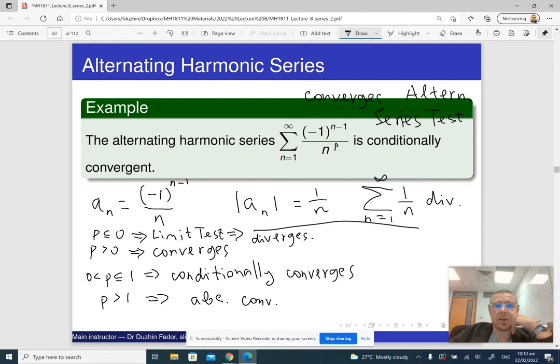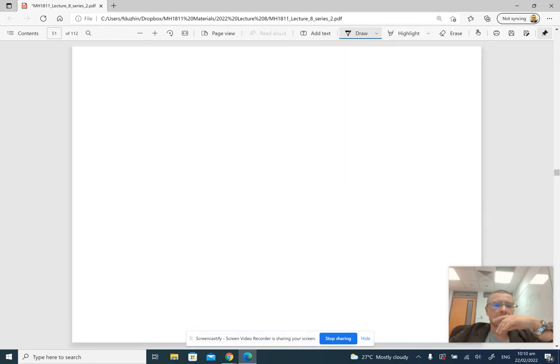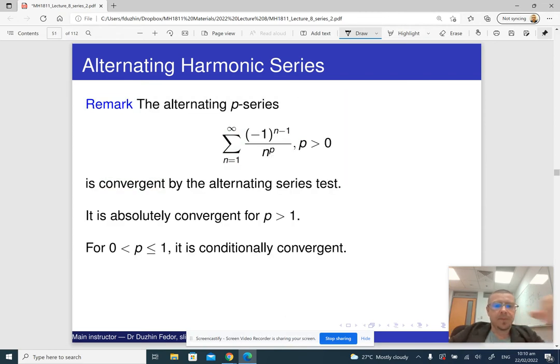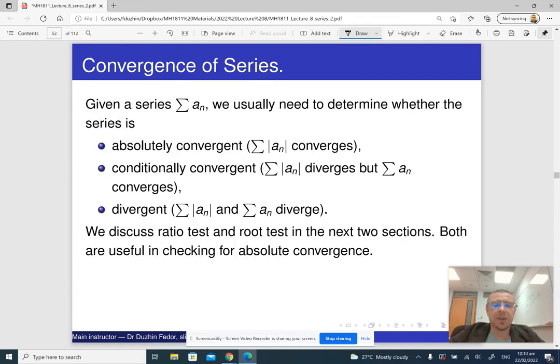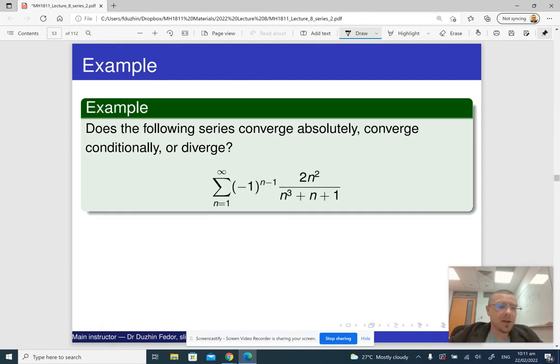Okay, so here is the same thing. Basically, we see that given a series, there are three feasible alternatives. It may be that the series converges absolutely, it may be that the series converges conditionally, or it may be that the series diverges. Okay? So here is an example of a fairly complicated question, something like you will probably see in your exam.